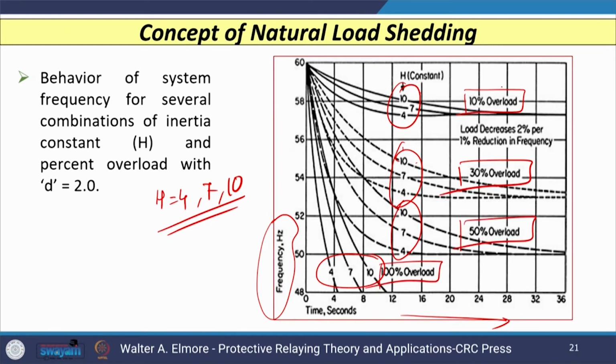So, you can see the two worst cases. With 10% overload, there is a slight decline in frequency and it takes more time, whereas with 100% overloading, the curve declines very rapidly and takes a very small time period.